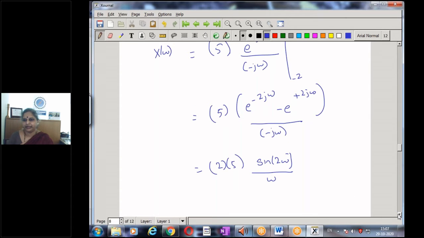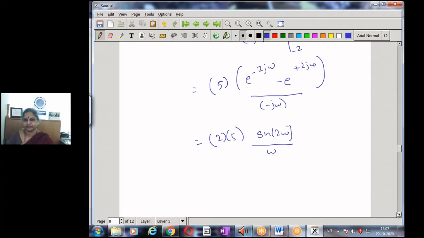So then now what happens? Once again I multiply and divide by 2, so I will get a 2 and a 2. So I have this constant as 5 times 2 is 10, and so 20.